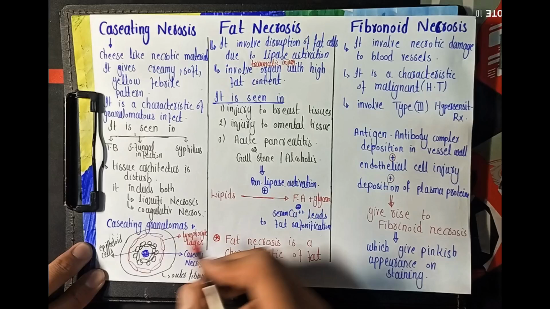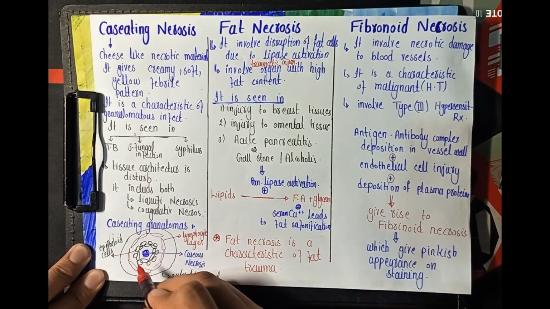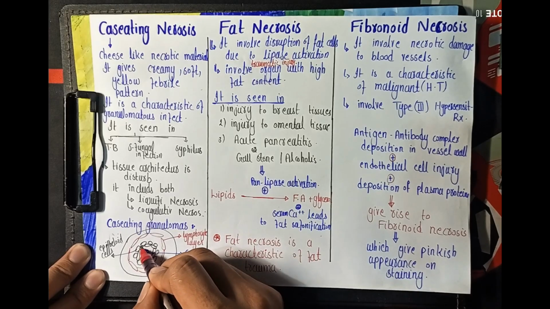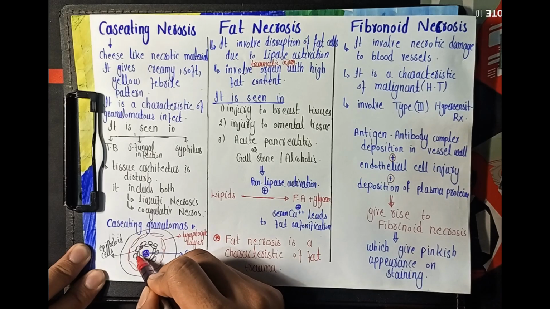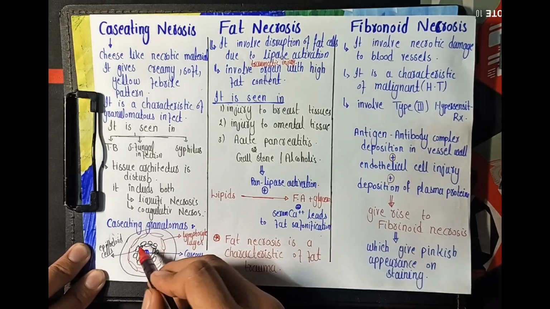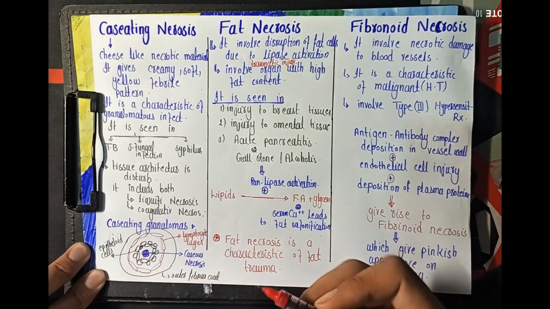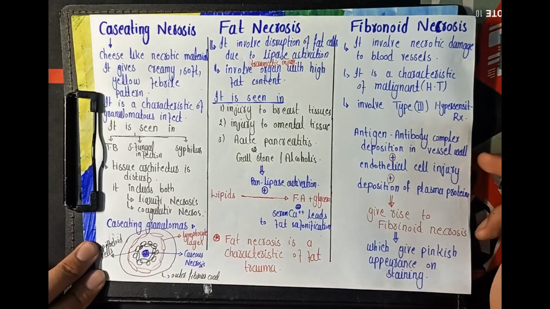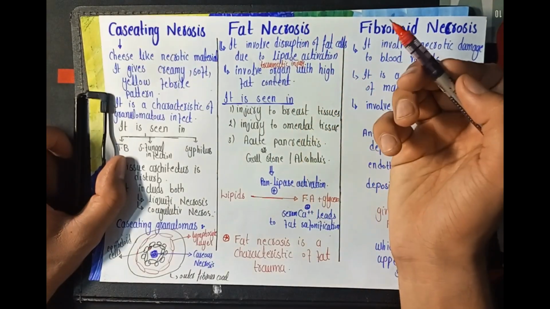अब हमारे साथ caseating granuloma क्या है? तो it occurs in tubercular infection, ठीक है? हमारे साथ इस जो granuloma है इसके सेंटर में हमारे साथ caseous necrosis होता है, and it is then surrounded by epithelioid cells or giant cells, which are enlarged macrophages. The outer layer is a layer of lymphocytes and the outermost layer is the fibrous coat. तो ये हमारे साथ क्या कैसिएटिंग ग्रेनुलोमा है। अब हम आ जाते हैं अबाउट द फैट नेक्रोसिस।